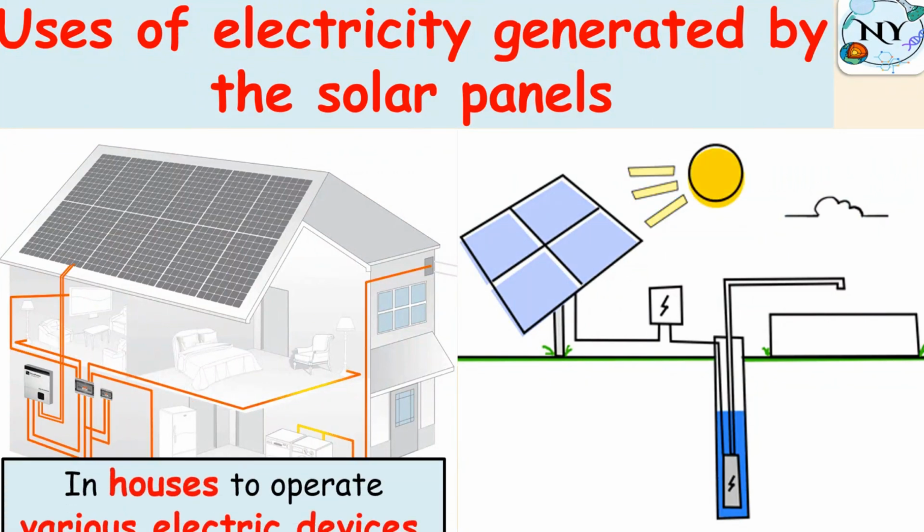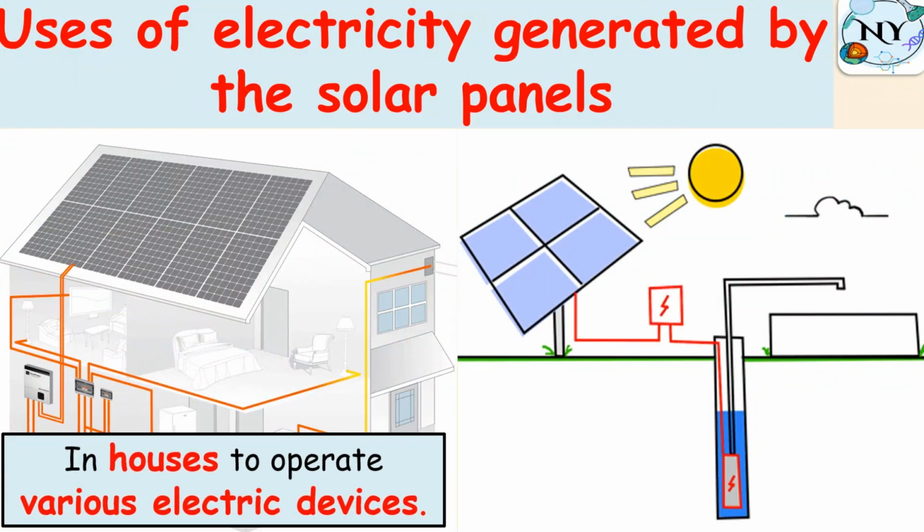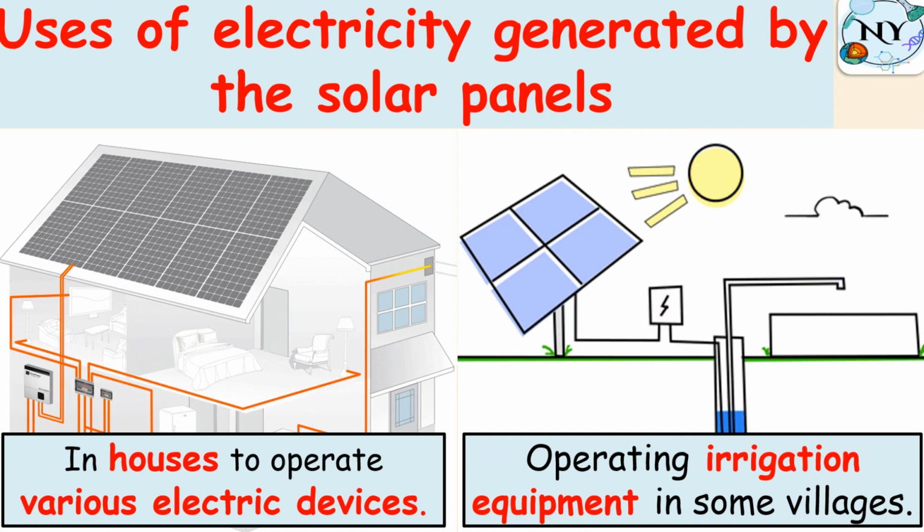What else? We use it in houses to operate various or different electrical devices. Great. So when I place a large solar panel on the roof of the house, we use this electricity to operate different devices. Great job. What else? Ali, in the farm, we use it for operating irrigation equipment in some villages. Electricity helps us to operate irrigation devices to help plants to grow.